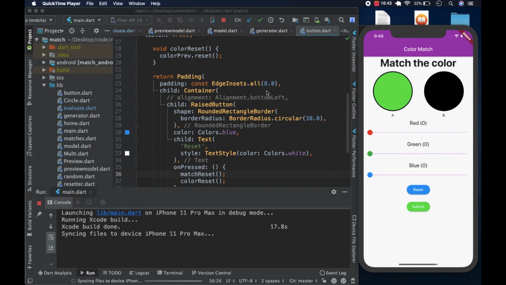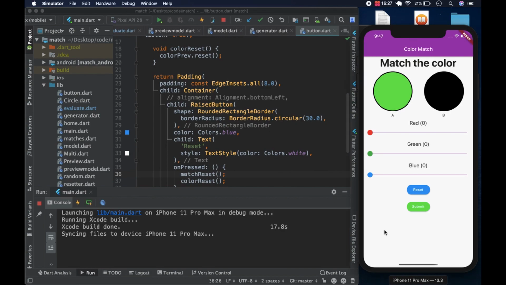So let's say somebody plays the game and has finished, and they want a new color or a new challenge. They hit the reset button. If you look at the simulator, you're going to see the reset button at the top and submit. We could change the order maybe later on, but we'll handle the submit button in a different video, in the final video.